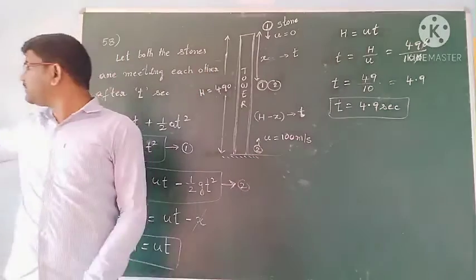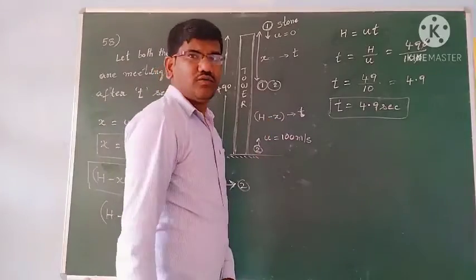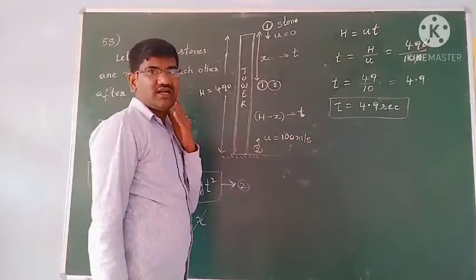For the same problem, they may ask you to find at what height from the ground they are hitting each other.